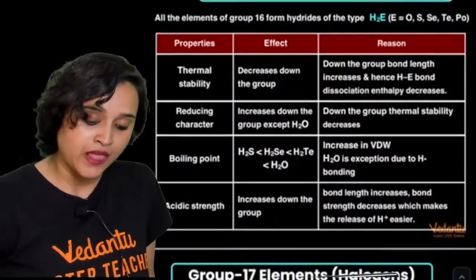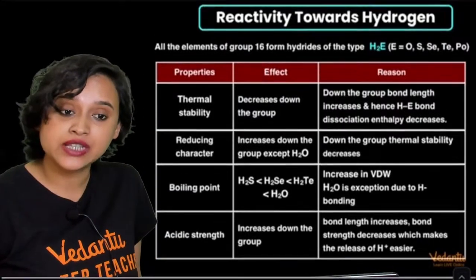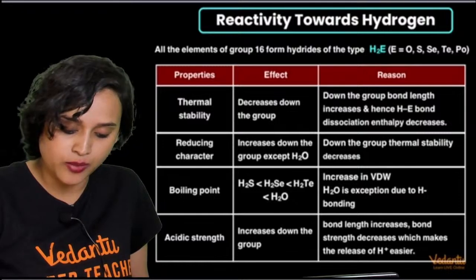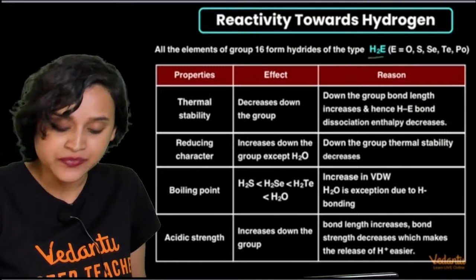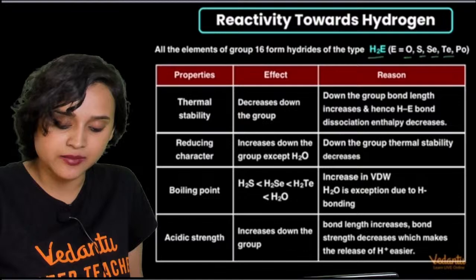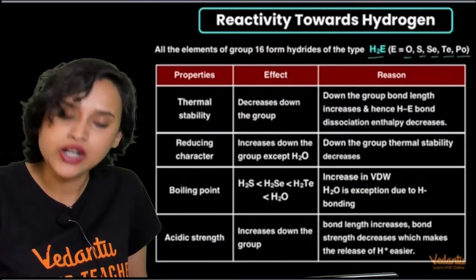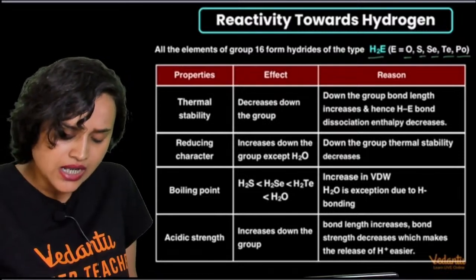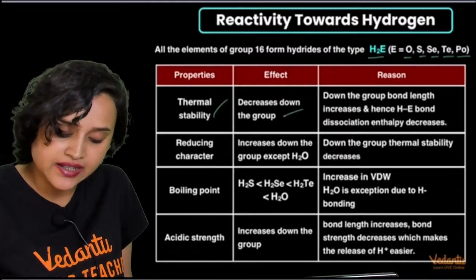Now, do the members of this group react with hydrogen? Yes, they do, and they form hydrides of the nature H2E, where you can substitute E with oxygen, sulfur, selenium, tellurium, and polonium. Now, in case of thermal stability, we see that it decreases down the group. Why?